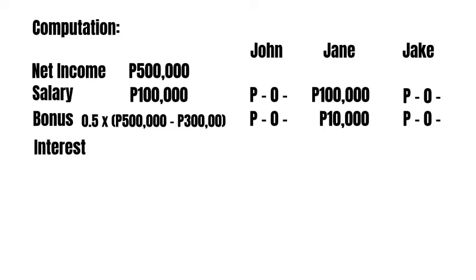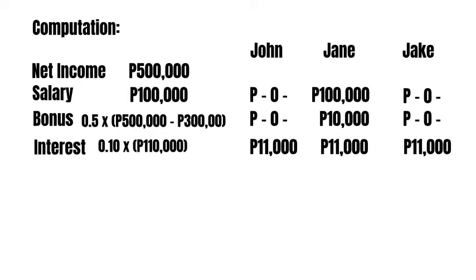The 33,000 pesos is allocated to interest on capital of the partners. In the previous video, the initial capital is computed based on the bonus method. That's where we got the 110,000 capital of each partner. The 110,000 is multiplied by 10% to get the interest.